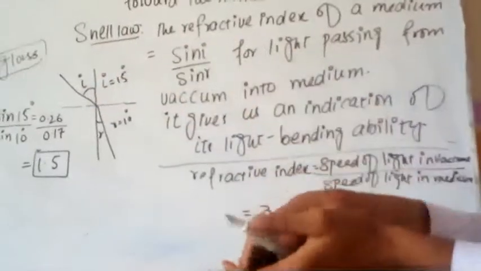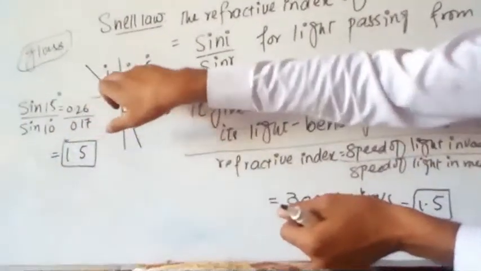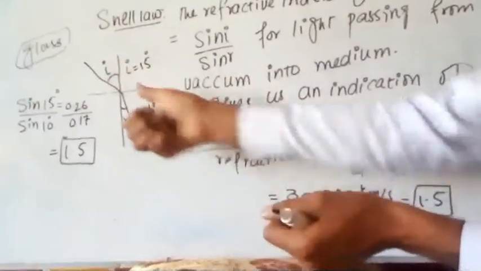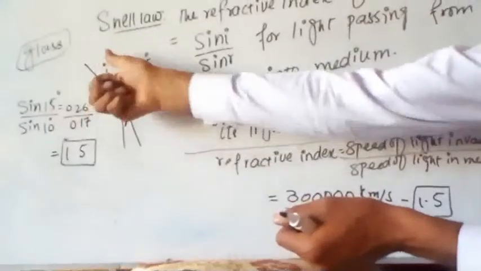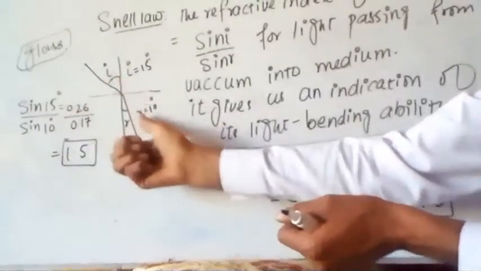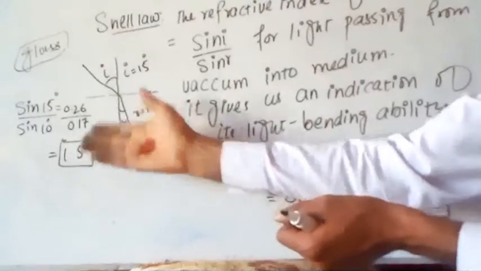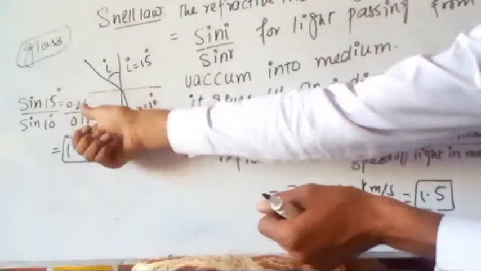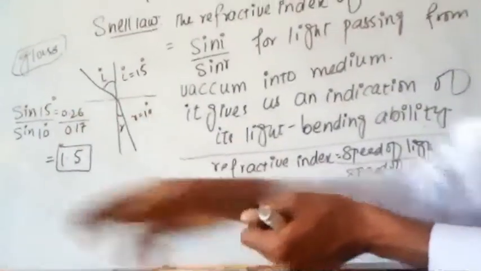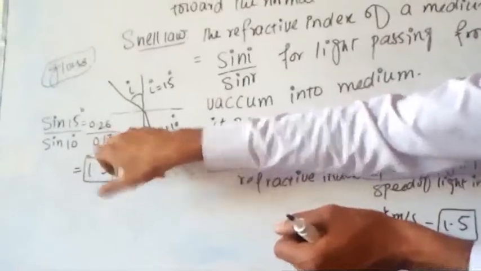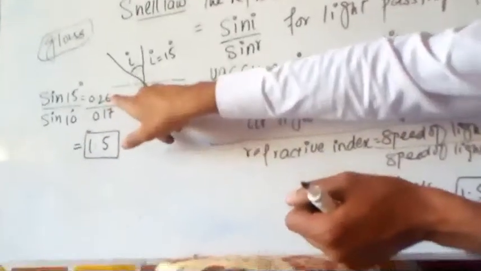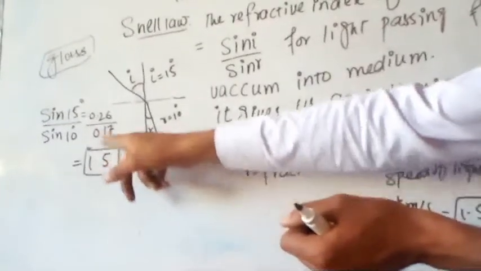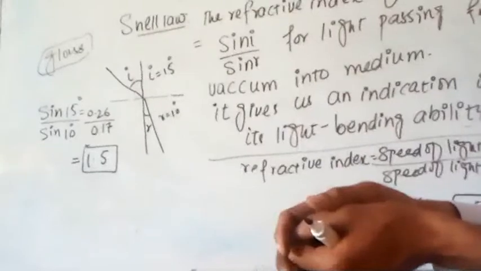For example, if the angle of incidence is 15 degrees as the light enters the other medium, so the angle of incidence is 15 degrees and the angle of refraction is 10 degrees. The angle of refraction will be in the glass. Now we will take sine 15 is equal to 0.26 and sine 10 is equal to 0.17. Now we will divide this value by this, so we get 1.5. So 1.5 is the refractive index of the glass.